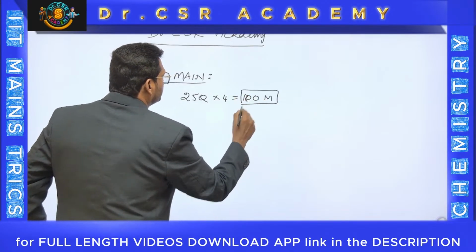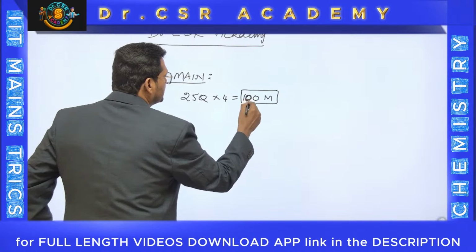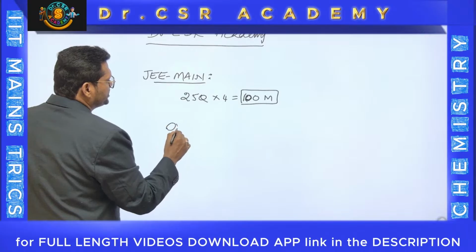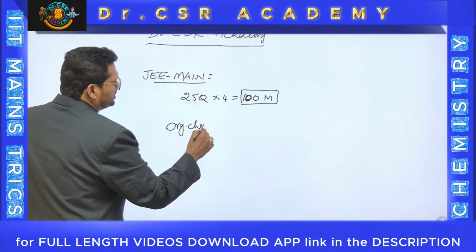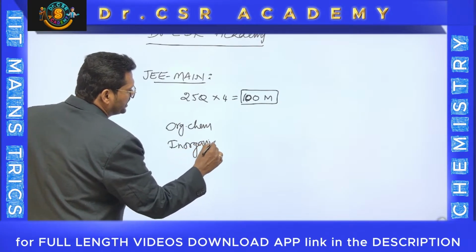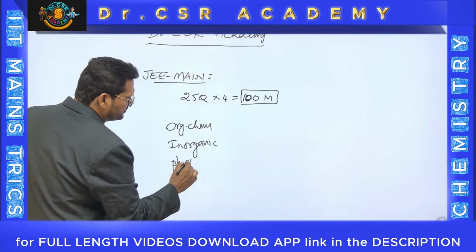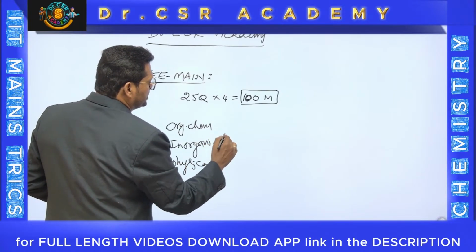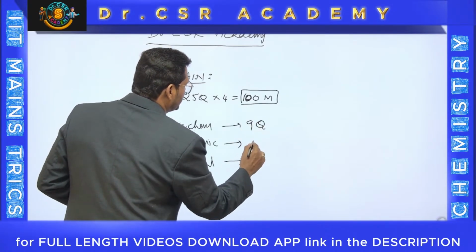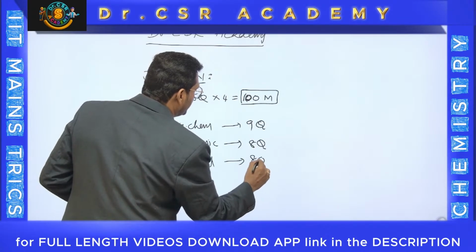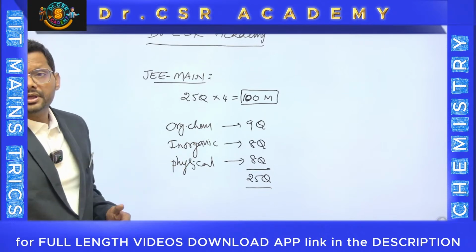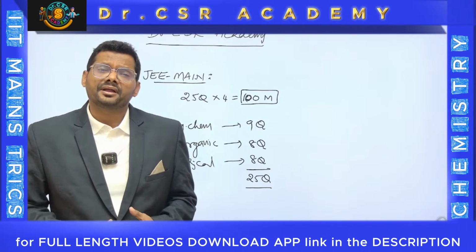Out of this 100 marks, you know that chemistry has 3 branches: we have organic chemistry, we have inorganic chemistry, and we have physical chemistry. So almost nearly equal priority is there. Likewise, it's 9 questions, 8 questions, and 8 questions. Total, it will be 25 questions. A little bit, organic chemistry has more demand.